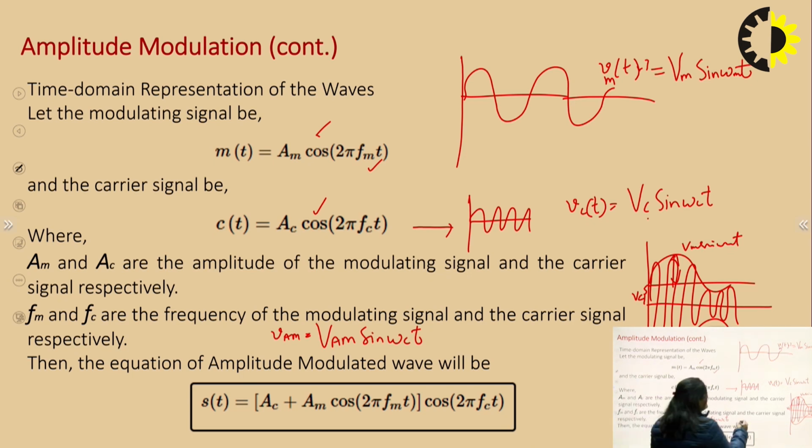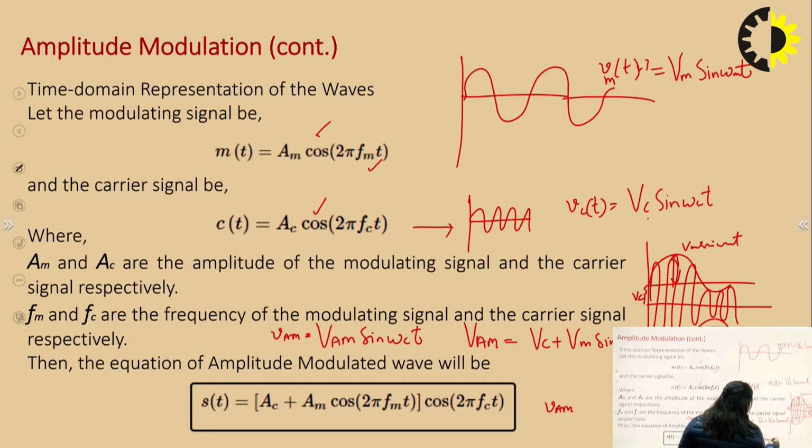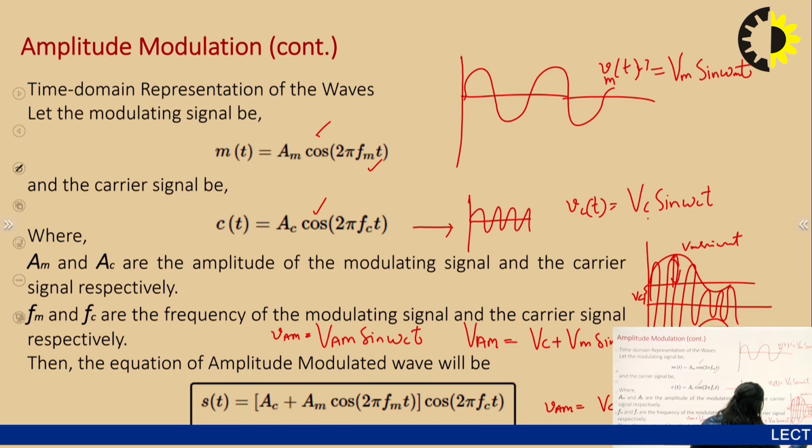Now this capital V_am is the amplitude of the modulated wave and it will be equal to Vc plus Vm sin omega m t. So we can write this expression as v_am is equal to (Vc plus Vm sin omega m t) sin omega c t.